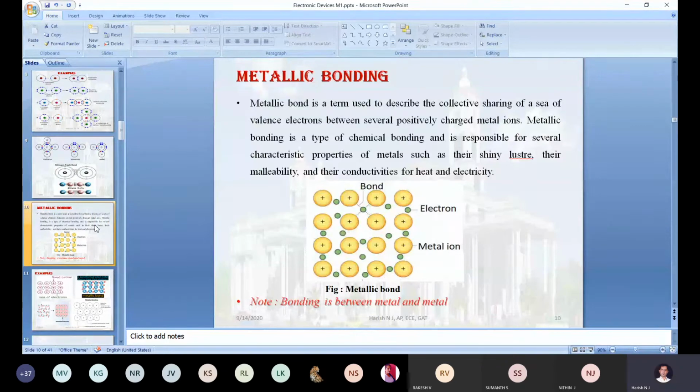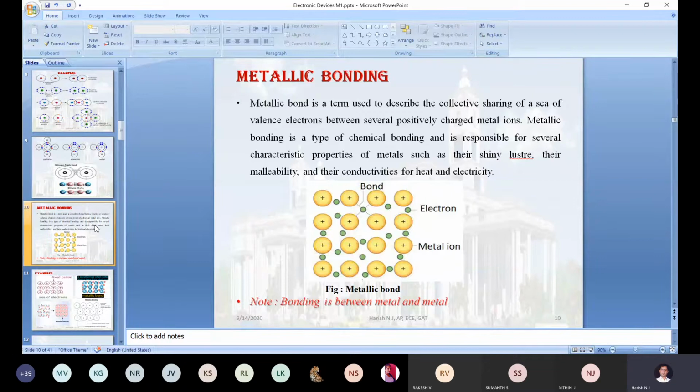Okay, so now just check what information you have collected from those diagrams and the statement I am going to read out now. Metallic bond is a term used to describe the collective sharing of a sea of valence electrons between several positively charged metal ions. Metallic bonding is a type of chemical bonding, and it is responsible for several characteristic properties of metals such as their shiny luster, their malleability, and their conductivity for heat and electricity.